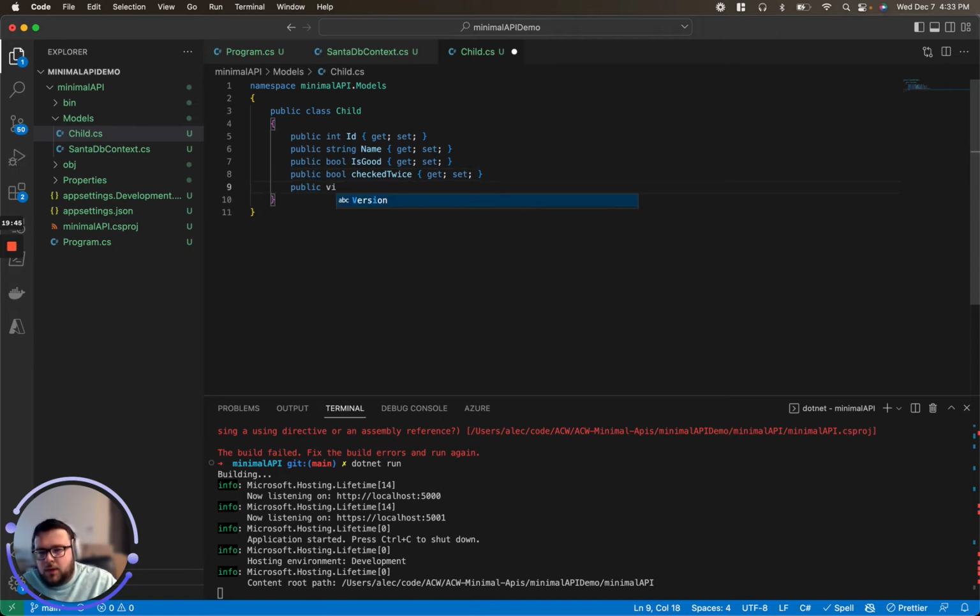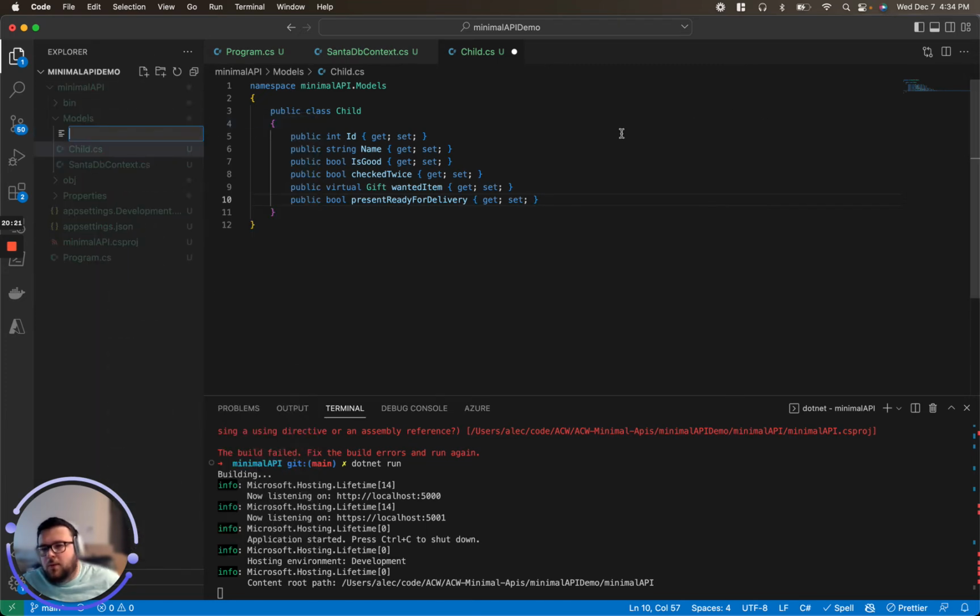And then we're also going to have a virtual foreign key on a Gift, which will be the wanted item that the child wants. So we got to know the item so we can give it to the elves and let them know the child was good and that it was ready to be built in the workshop. And then we're going to have a ReadyForDelivery, just so we know at the end of the day when a child has a present, the child object can then tell us it's ready for delivery so that we know that child is good to go.